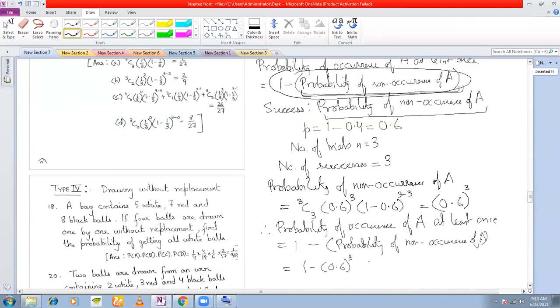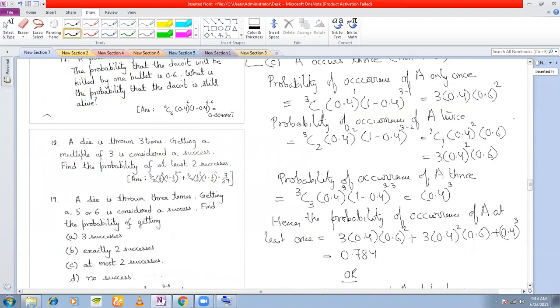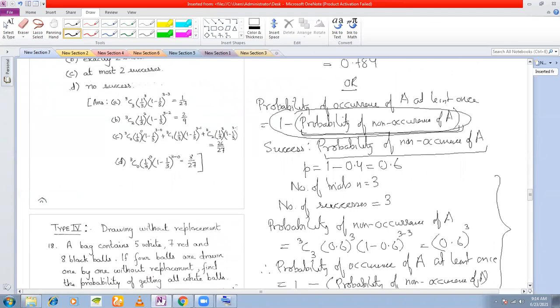And so you can calculate this to be 0.784. So you have done this in a very short way here. This is the long way of doing it. If we just change the definition of success, then we can do it the short way. So have a look at both and then do according to your convenience.